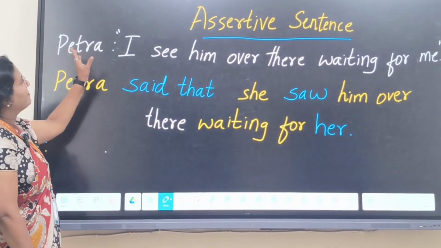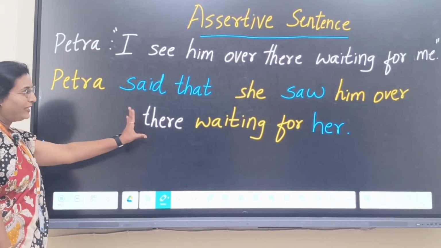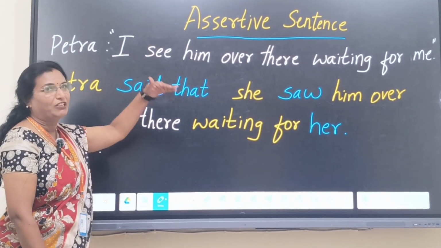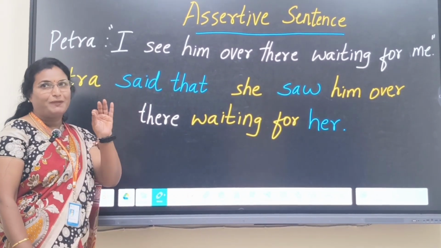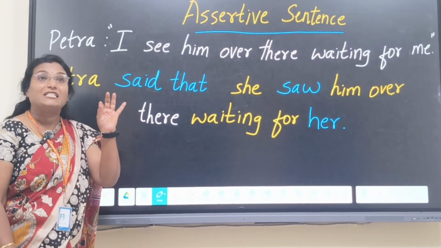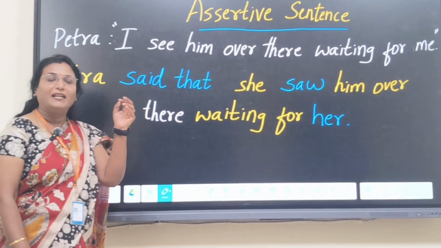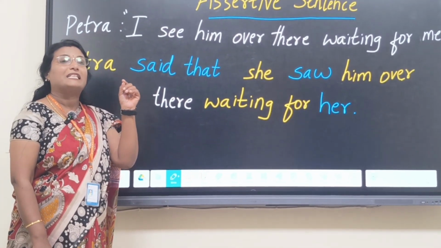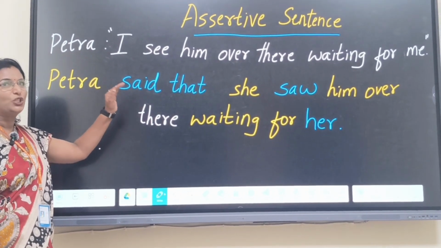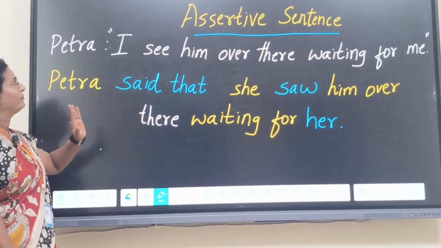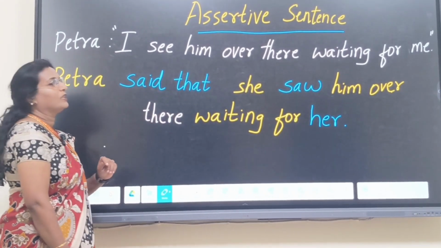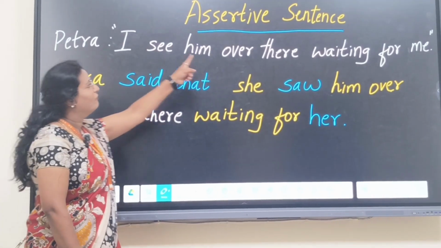In order to make this direct speech into indirect speech, you have to change it into respective past tense. Reported speech means doing it in past tense, except in imperative and exclamatory sentences. All other sentences will be changed to past tense. So, there should be change in pronouns, there should be change in verbs.